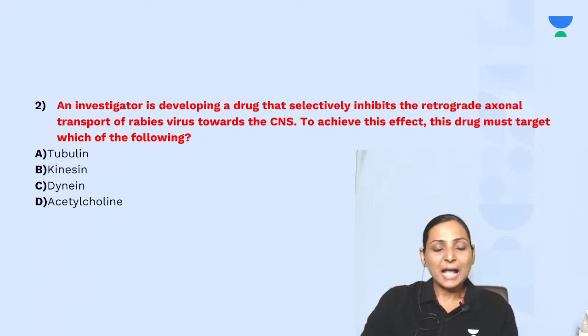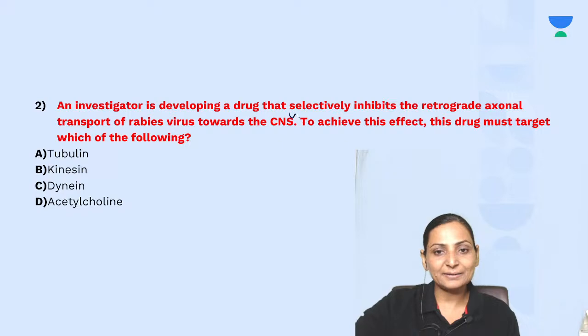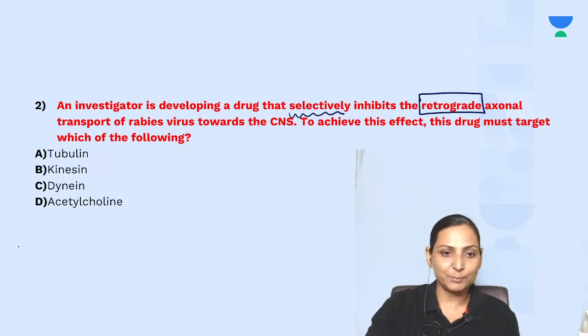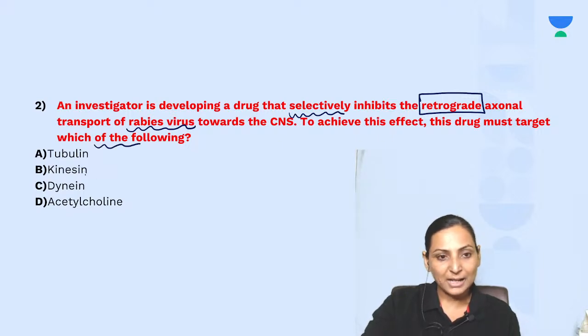Now, an investigator is developing a drug that is selectively inhibiting retrograde axonal transport, especially of the rabies virus. So, this drug is targeting which of the following? Tubulin, kinesin, dynein, or acetylcholine? So, this is the question which is related to axonal transport.